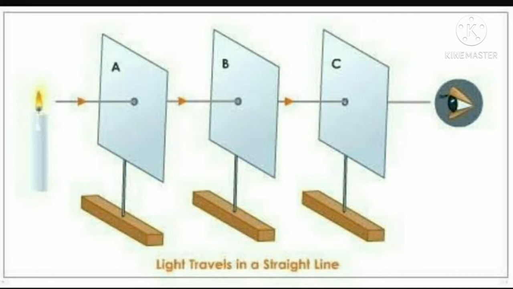Then when the holes are in a straight line, at that time we can clearly see the rays.